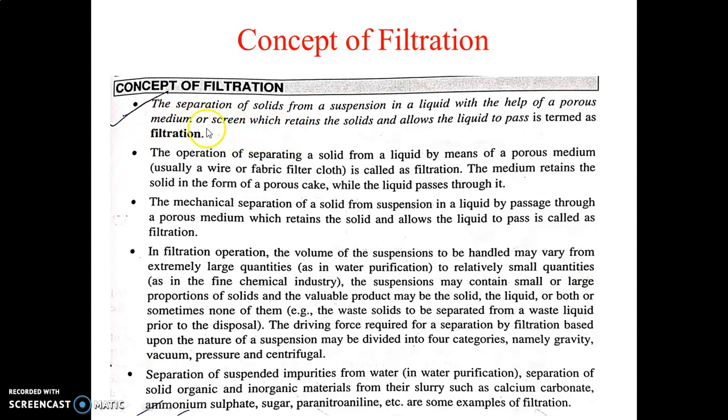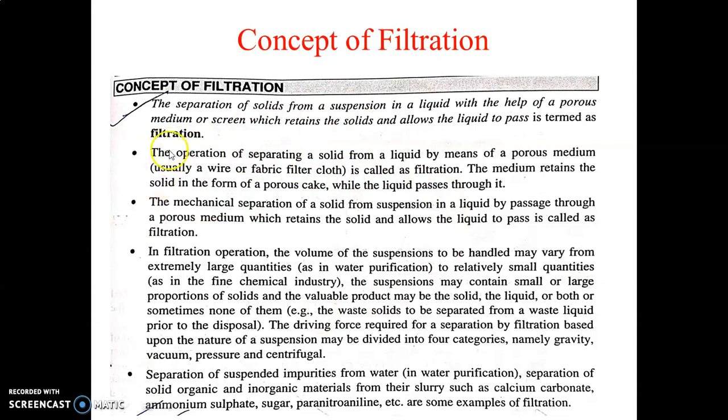So these act as a filter medium. What does this filter medium do? The liquid is passed through this medium and the solid is retained, that means it remains on that filter medium, maybe canvas cloth or screen. So this whole process is called filtration.